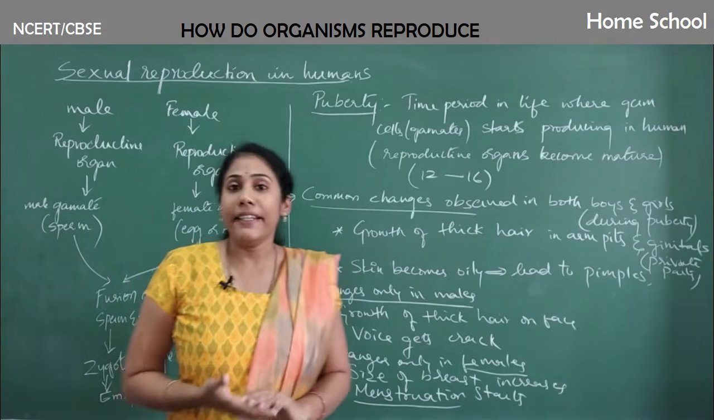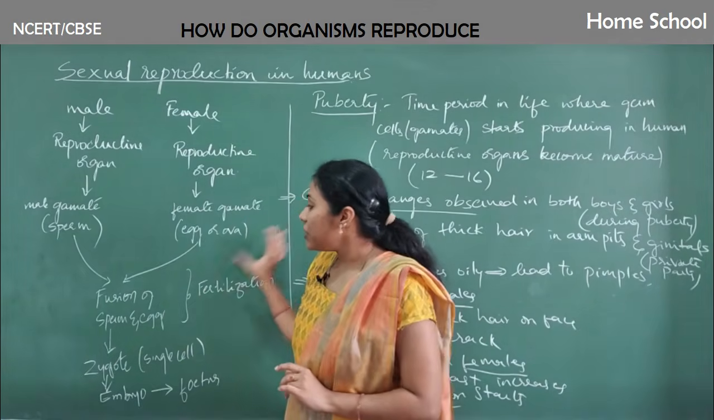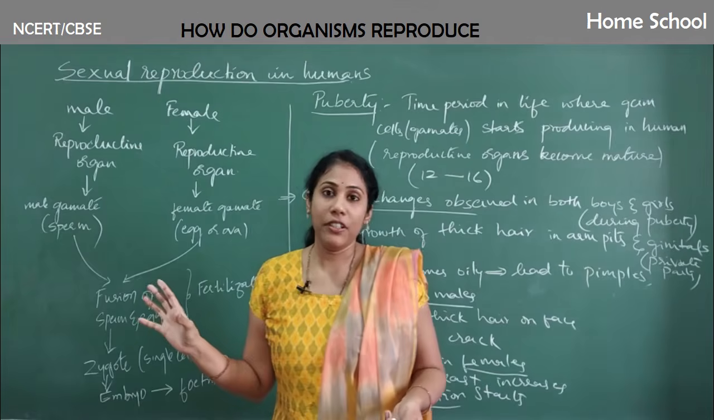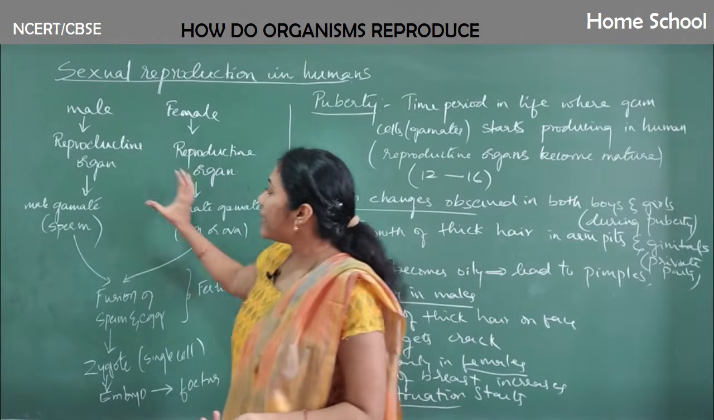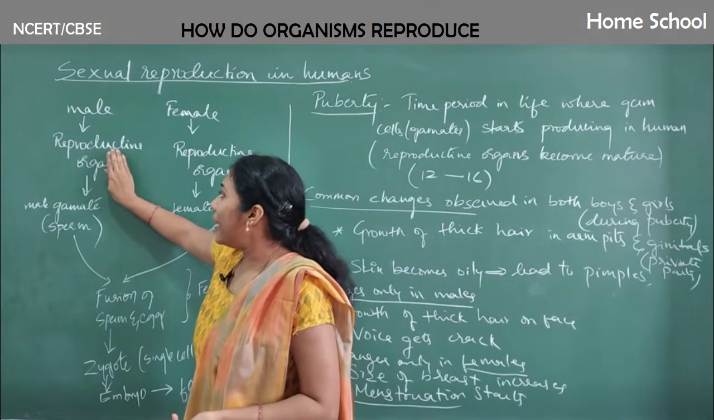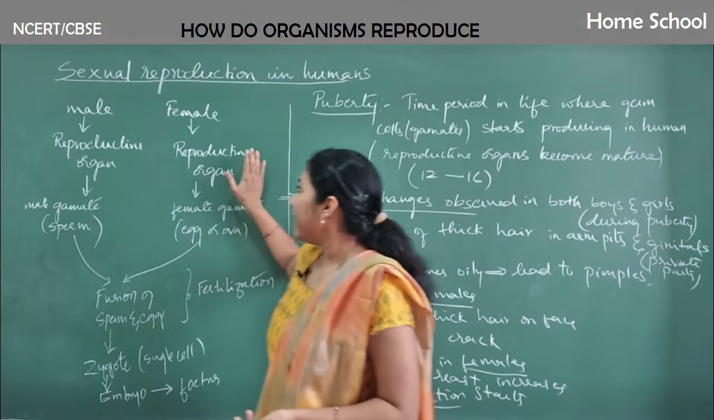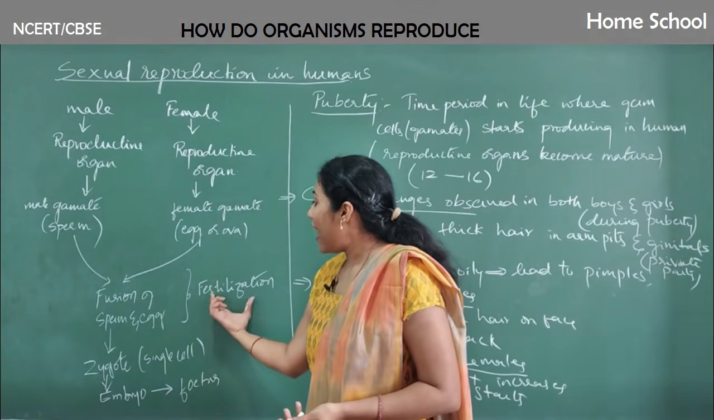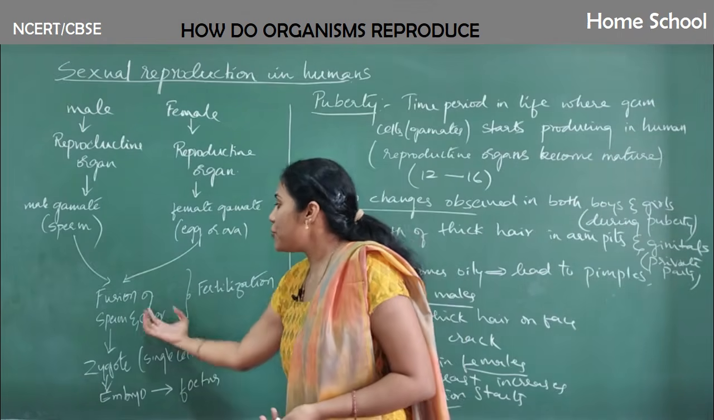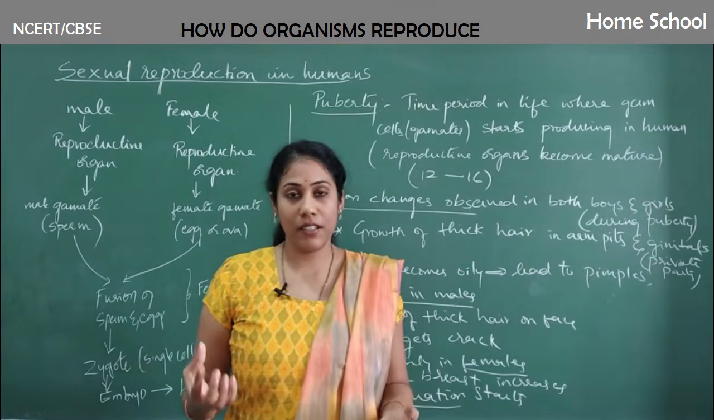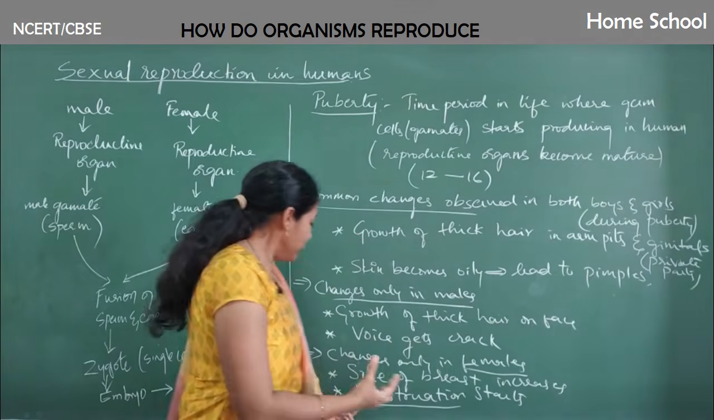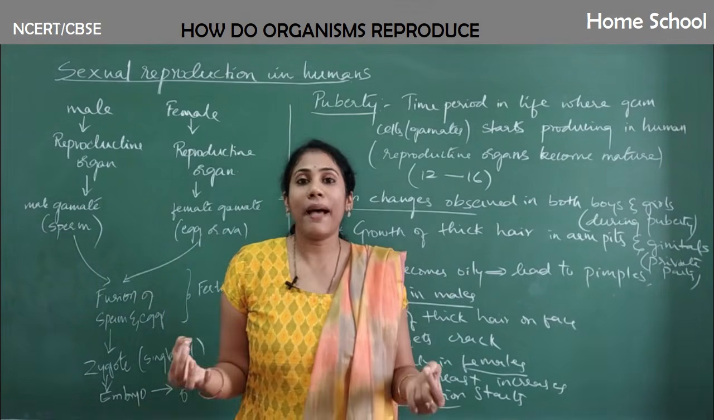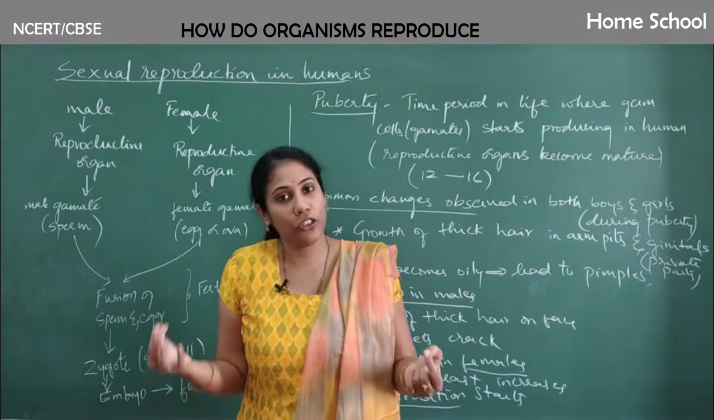Clear? And now what we are going to learn is about the male reproductive organ. So we need to understand each and every part of male reproductive organ and later female reproductive organ, and later we will study how the fertilization, that is fusion of sperm and egg, occurs. Okay, and later about menstruation. Clear? So this is all about the human reproduction you are going to learn.